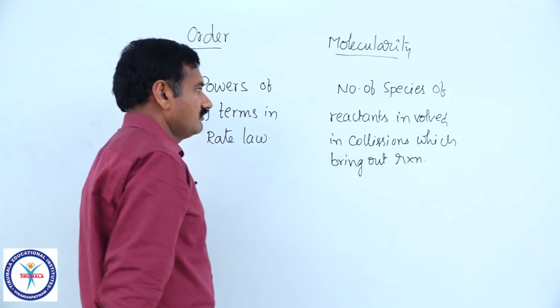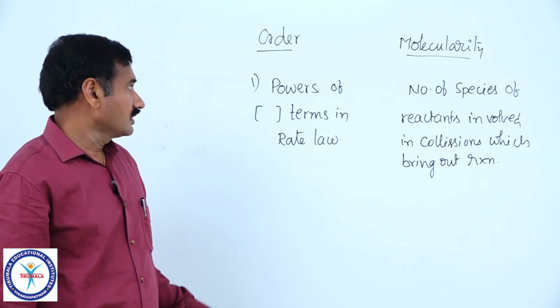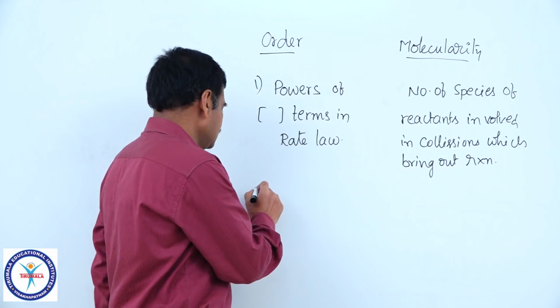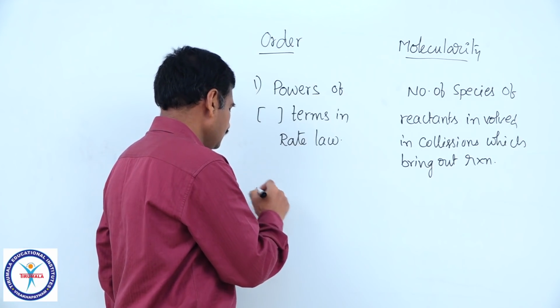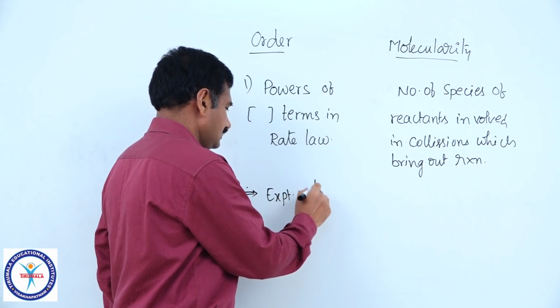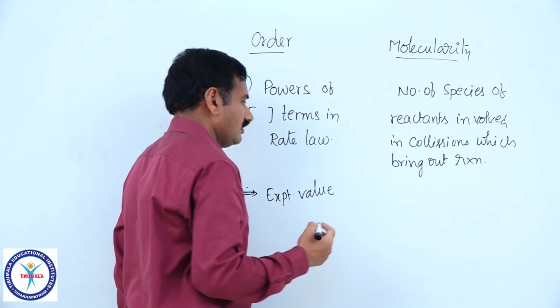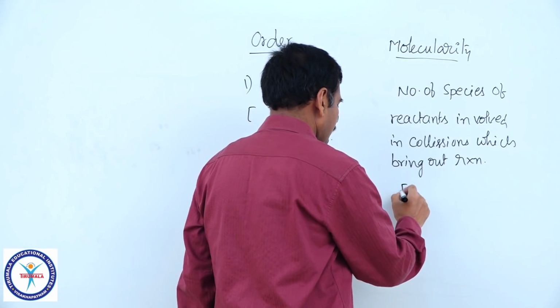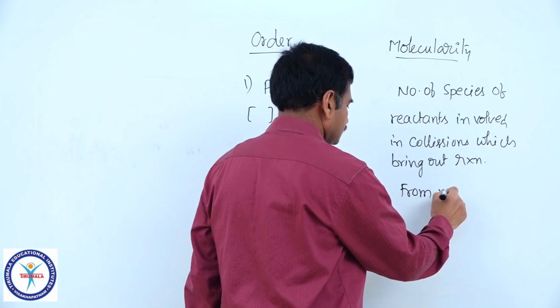That is the definition given for molecularity of the reaction. And order of reaction is an experimentally determined value. But molecularity of the reaction can be known from the mechanism of the reaction.